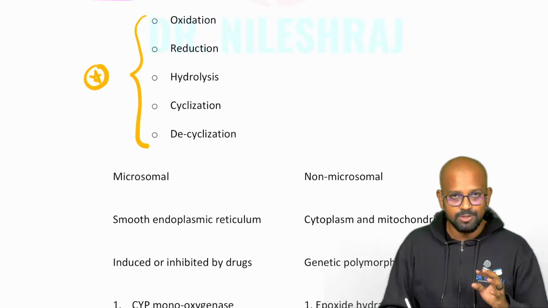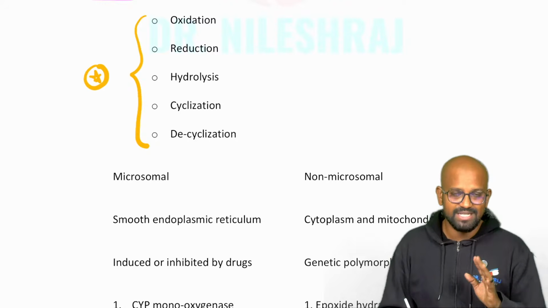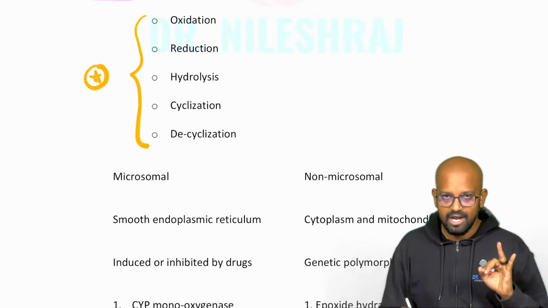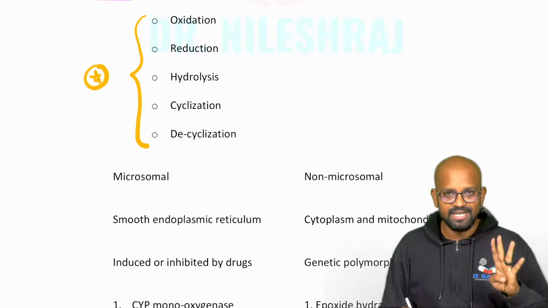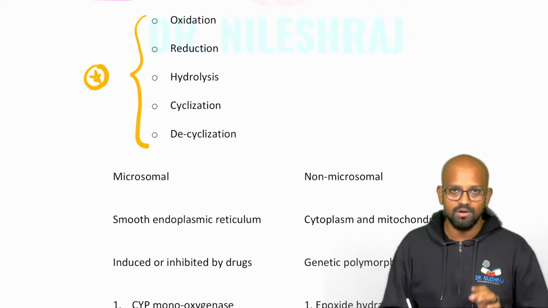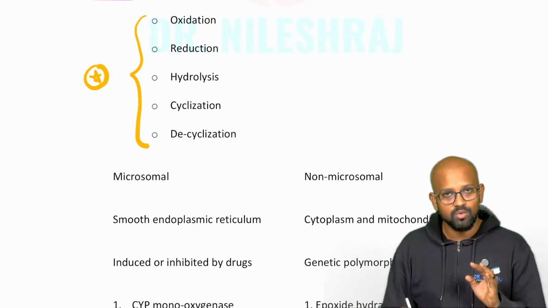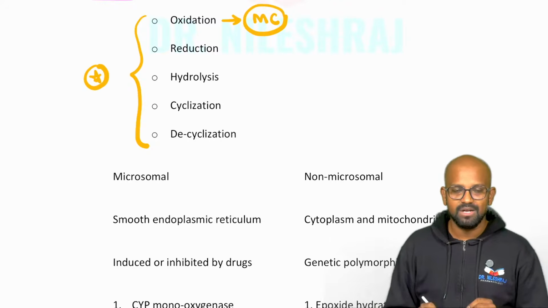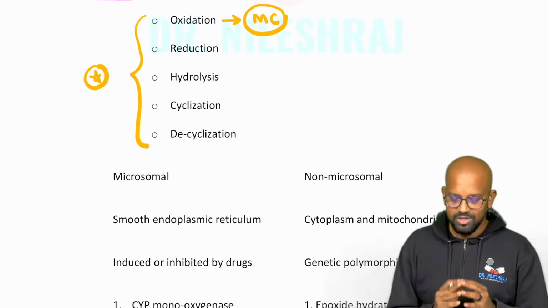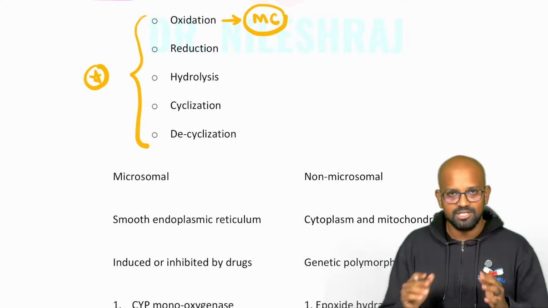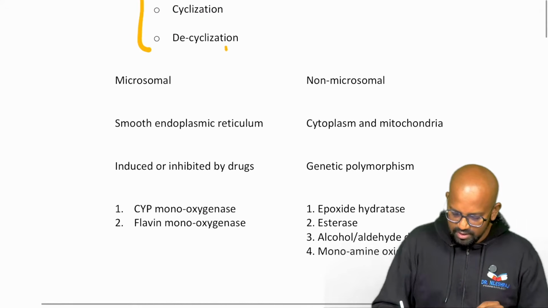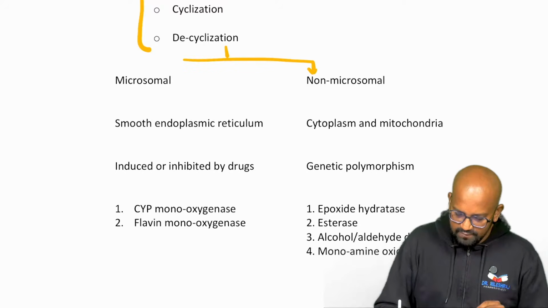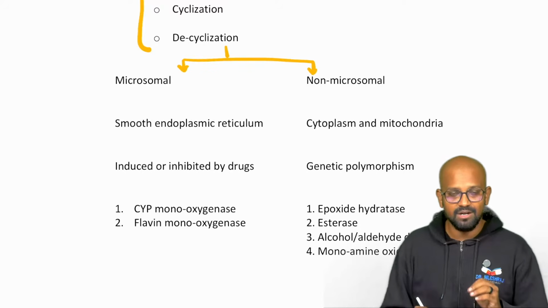They will expect you to write down these names alone. Oxidation, reduction, hydrolysis, cyclization, decyclization. 5 important reactions. Out of all this, when you write it down, you have to always add that oxidation is the most common phase 1 metabolism reaction. This is an MCQ question, buddy. Which is the most common phase 1? Oxidation reaction.